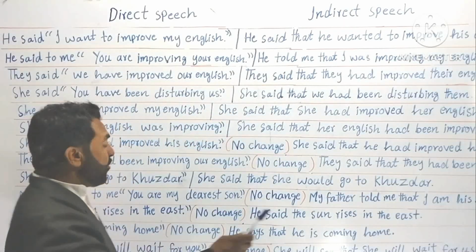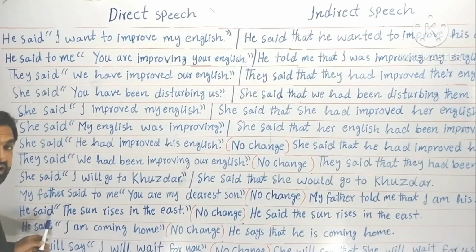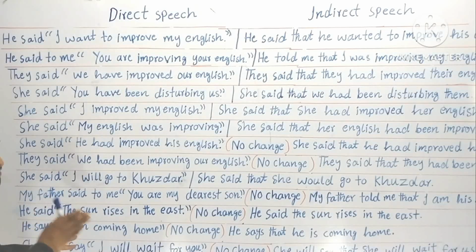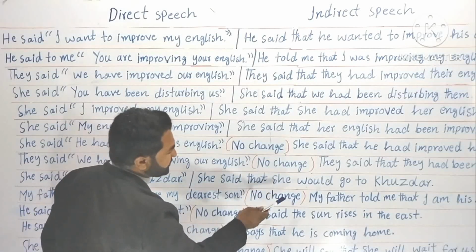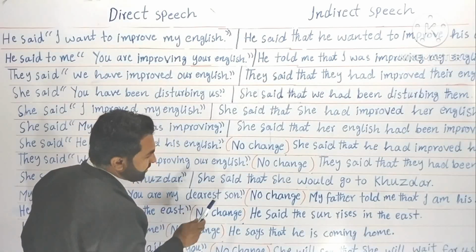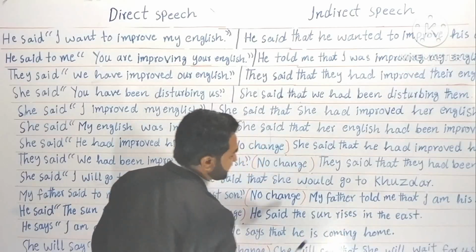He said that the sun rises in the east. No changing. Although it is written, he said, reporting verb is in past simple, it's still no changing. Why? Because these are not common things. These are general truths, universal truths, or you can say stationary things, not moving ones. He said the sun rises in the east. No change. Again, no change. He said that the sun rises in the east. Understood?